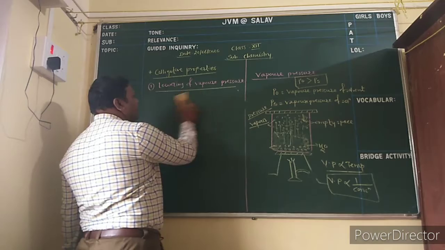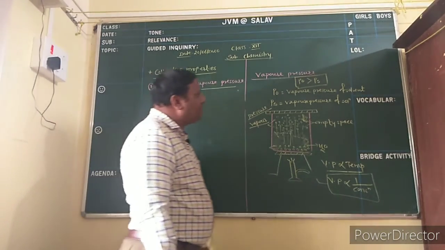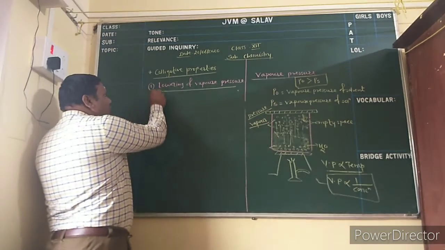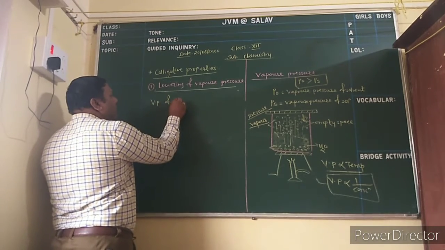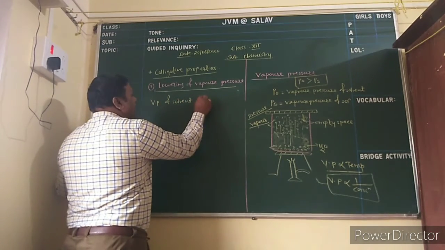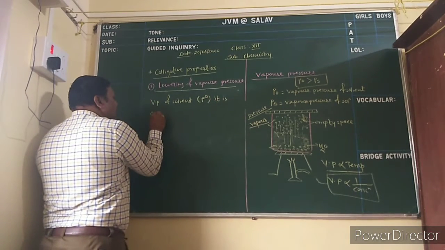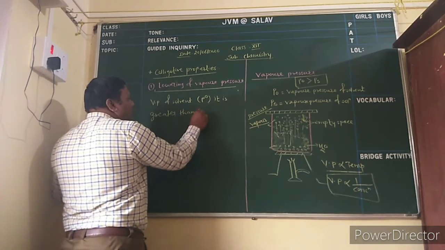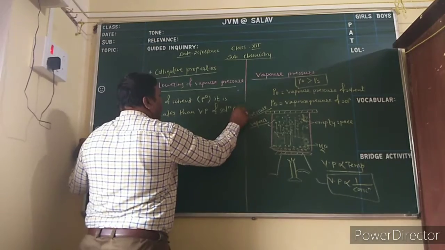Lowering of vapor pressure is the difference between the vapor pressure of solvent and the vapor pressure of solution. You know very well, the vapor pressure of solvent, represented as P0, is greater than the vapor pressure of solution, PS.